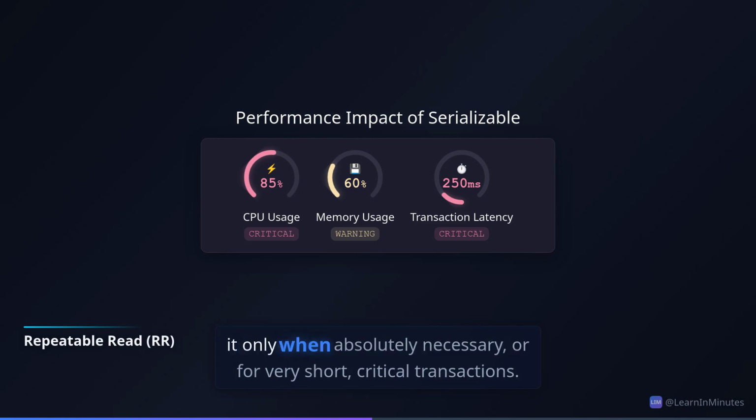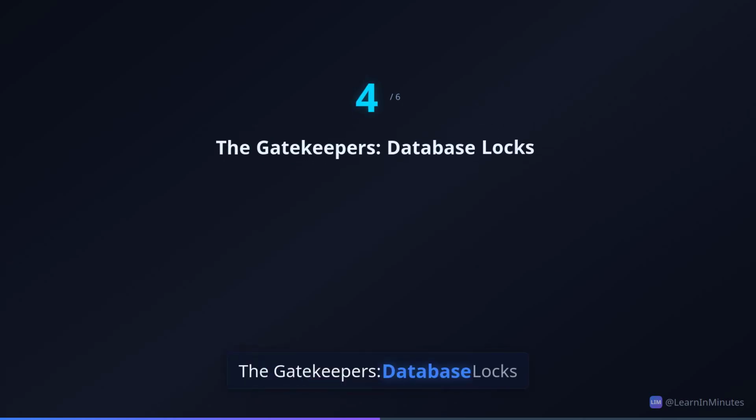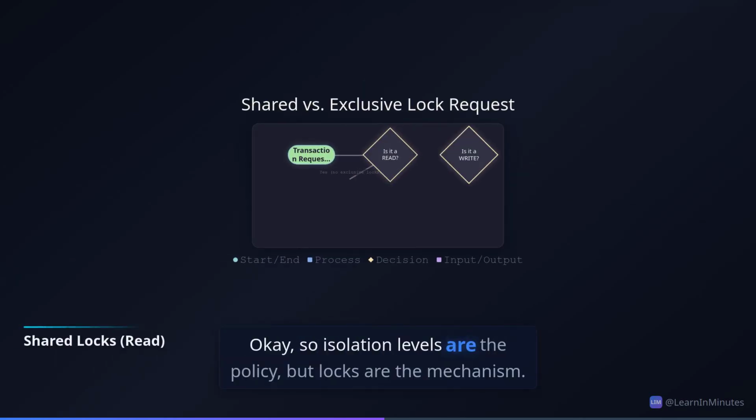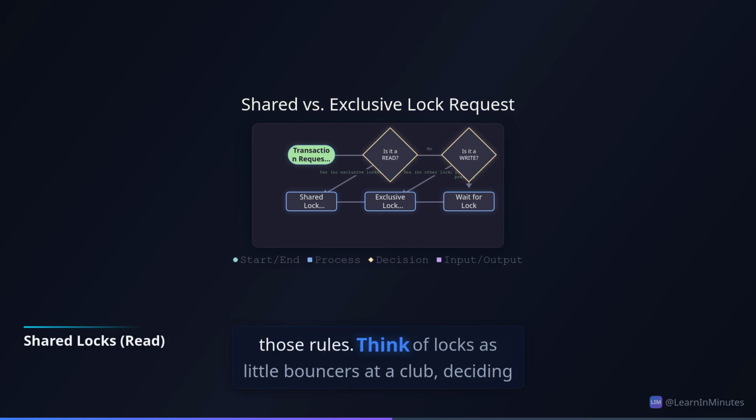Use it only when absolutely necessary, or for very short, critical transactions. The gatekeepers: database locks. Okay, so isolation levels are the policy, but locks are the mechanism. This is how databases actually enforce those rules. Think of locks as little bouncers at a club, deciding who gets in and what they can do.